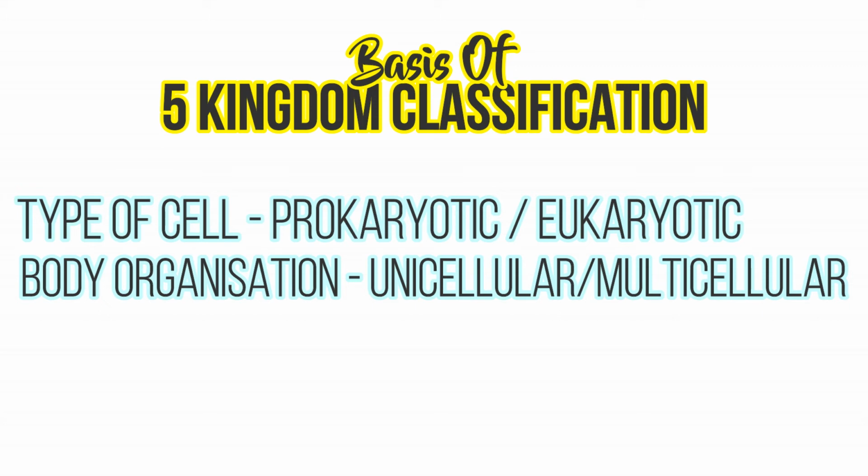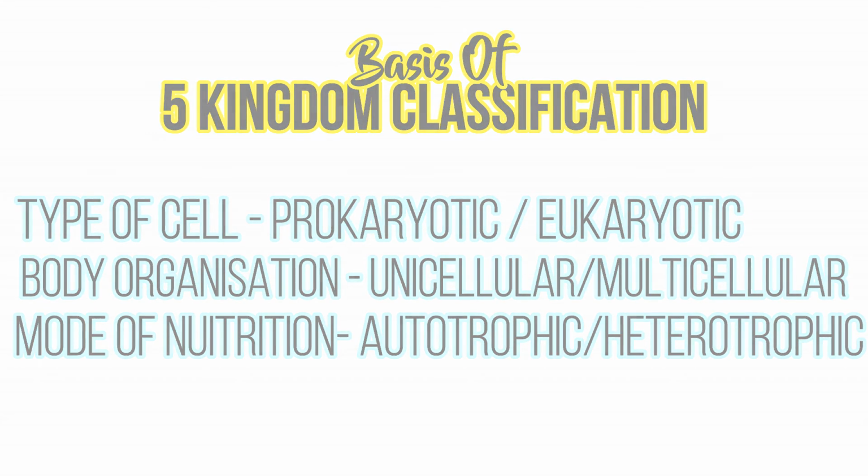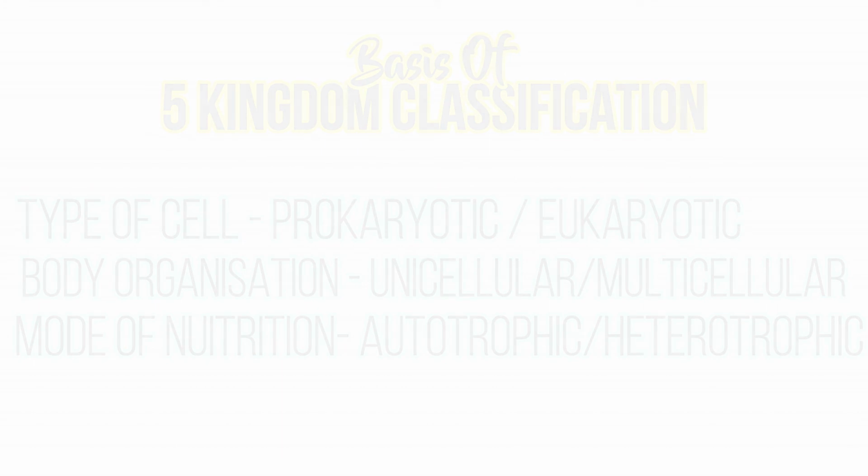The third major characteristic is the mode of obtaining food. The first is autotrophs, which means they make their own food, and the second one is heterotrophs. These organisms depend on others for their food. So humans are heterotrophs. They depend on plants for their food, and plants are autotrophs because they make their own food.